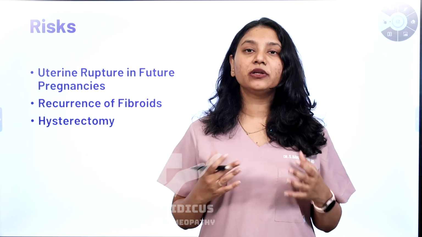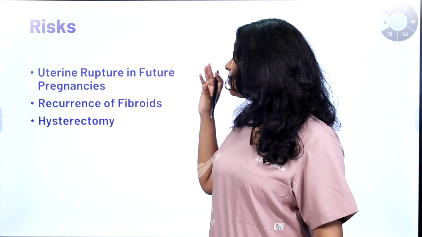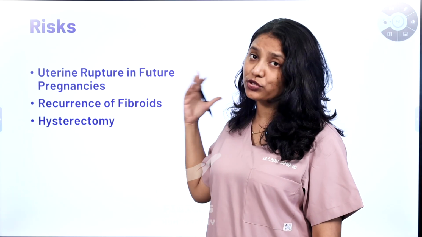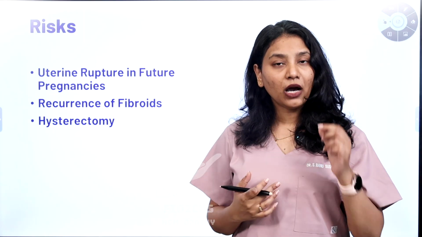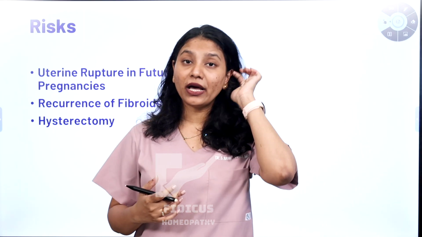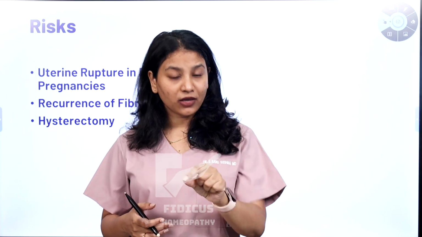Next, coming into the other risk factors, the other one being uterine rupture in further or future pregnancies. See, we are doing this myomectomy process so as to retain the uterus, right? But while doing the laparoscopic part, or it can be abdominal myomectomy, the uterus will be harmed because there will be a puncture in the uterus or an incision in the uterine wall.